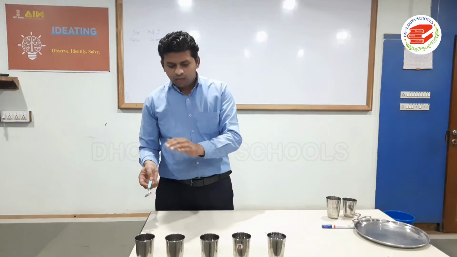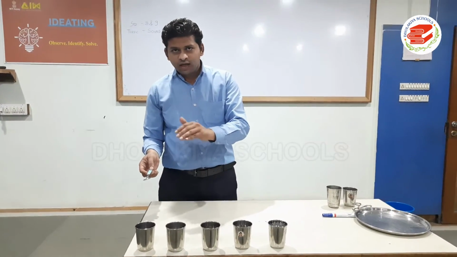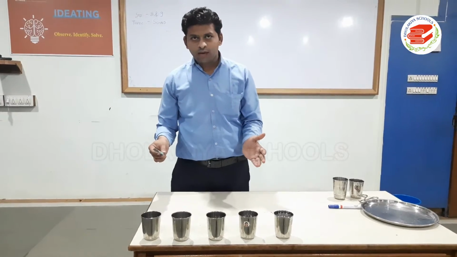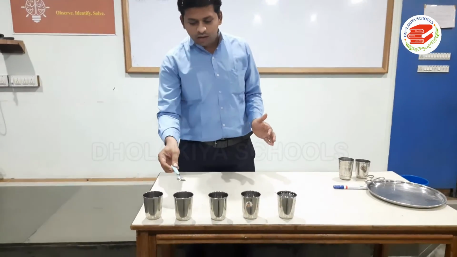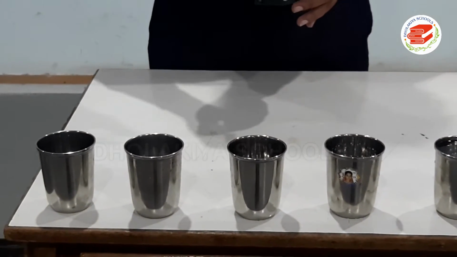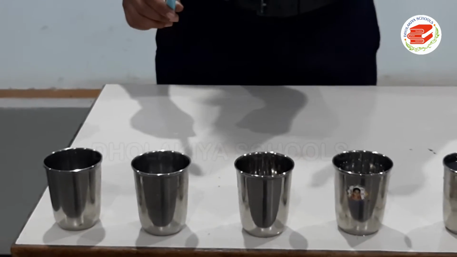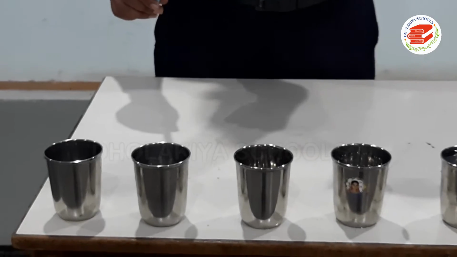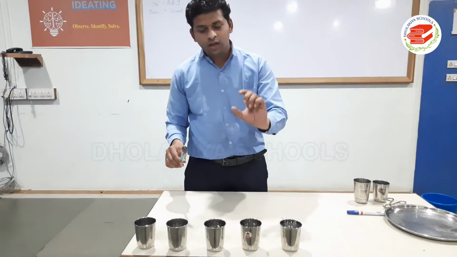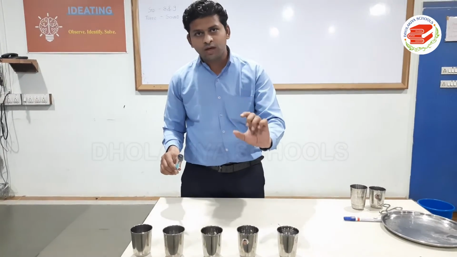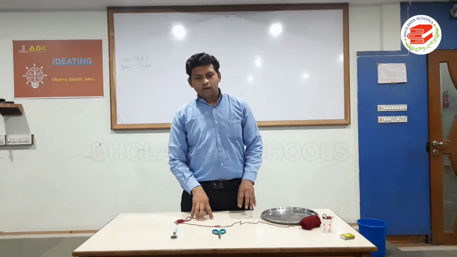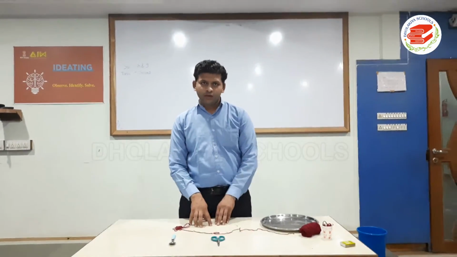As the water inside the glass increases, the sound becomes thicker. Why? Because as the water inside the glass increases, the empty space decreases, and because of the reduced empty space, the vibration also decreases, and because of less vibration, the sound becomes thicker. By using different activities, we have understood that sound can be produced by vibration.